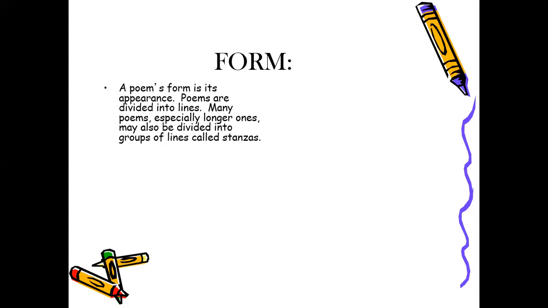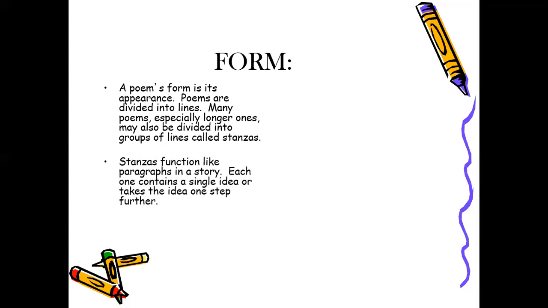So just to confirm, the form of a poem is lines, and each few lines are called stanzas. And this is available where? In longer poems. Great. And as I explained earlier, stanzas function like paragraphs in a story. Each one contains a single idea, or takes the idea one step further.